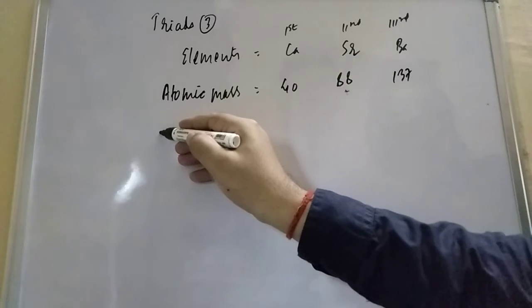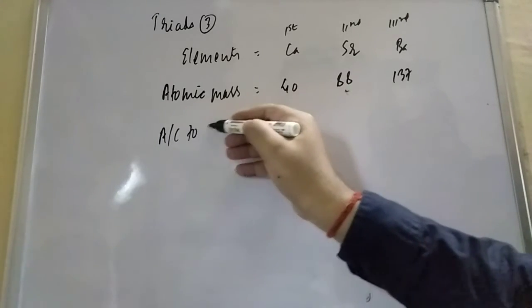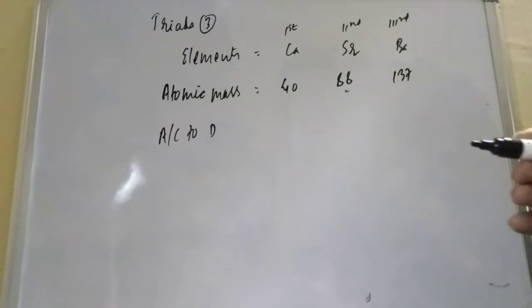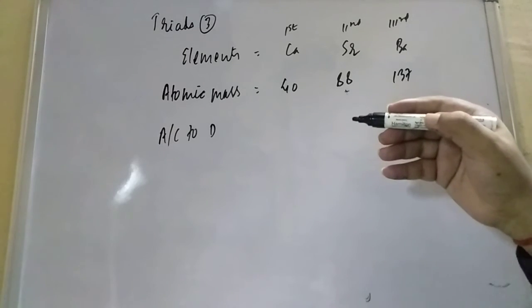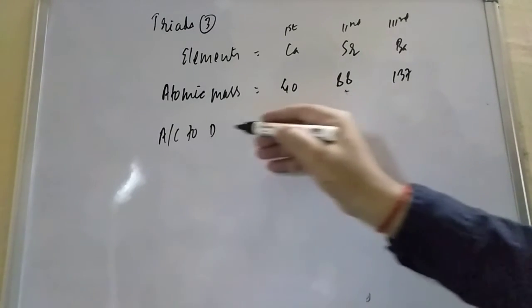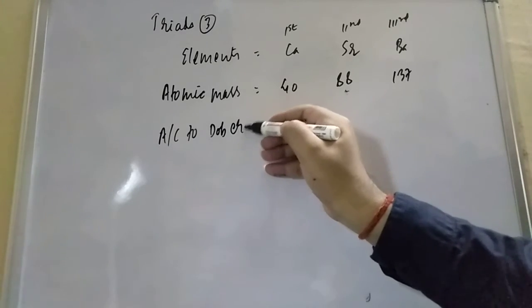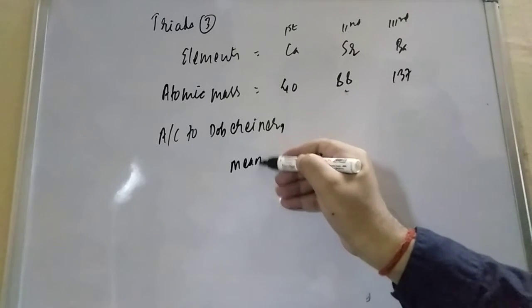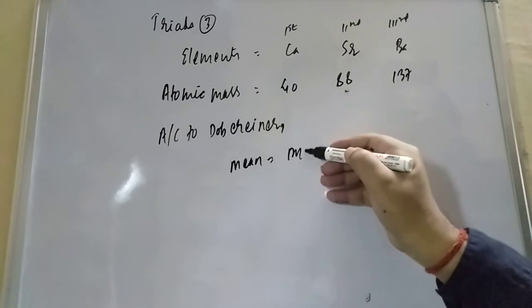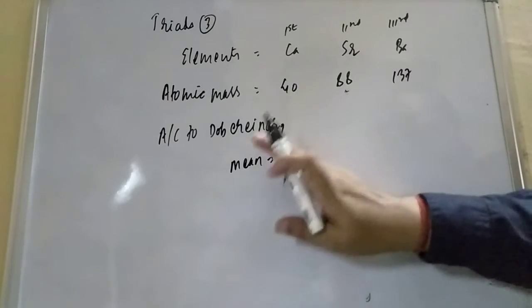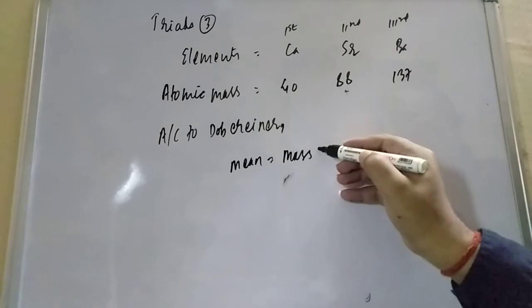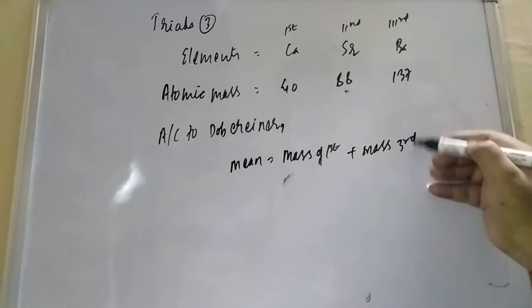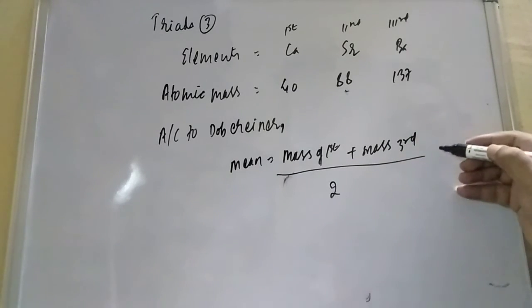Apply the rule, according to Dobereiner. What Dobereiner is saying, let us see, is that the mean is the mass of the first element plus the mass of the third, divided by 2, equal to the mass of the second.